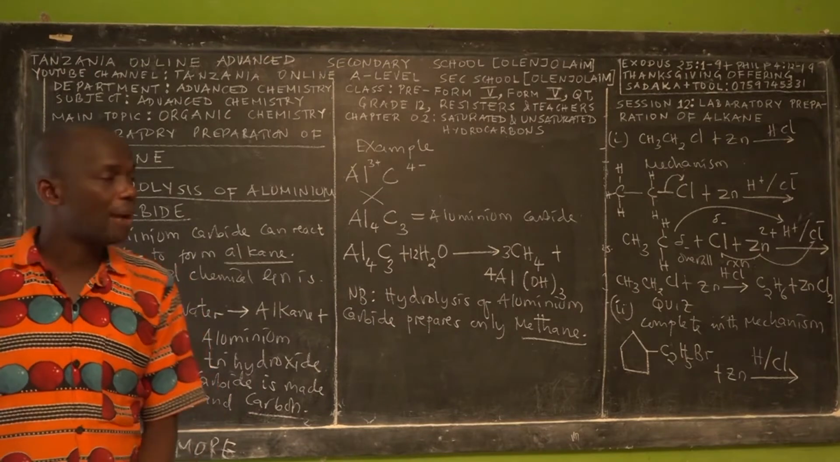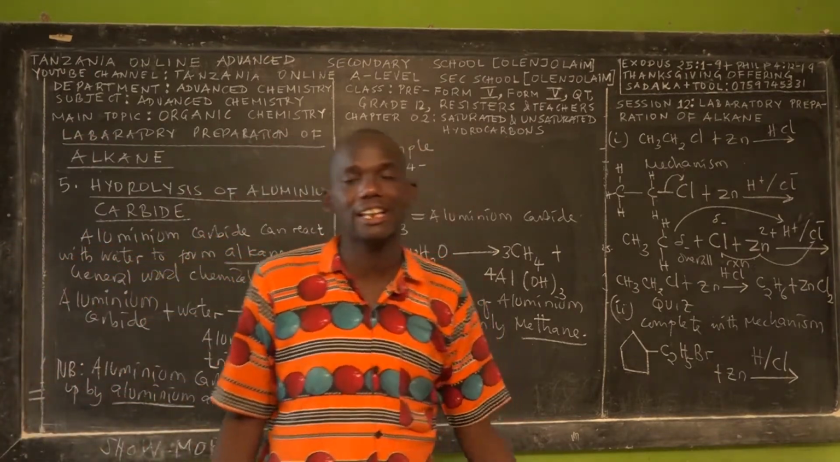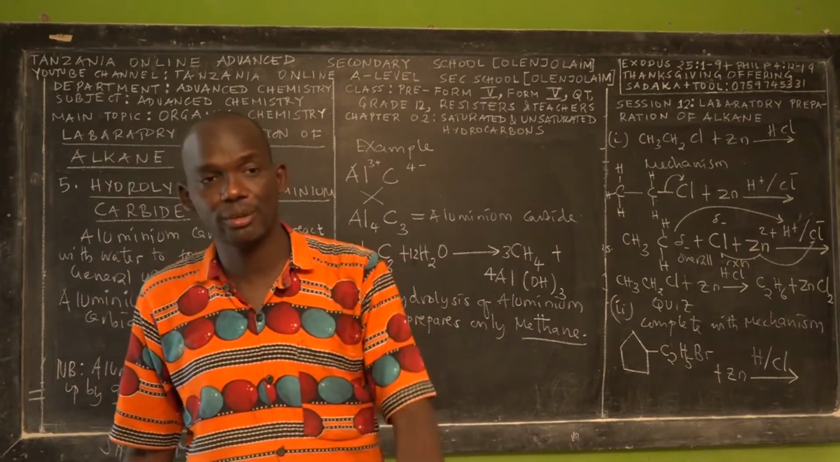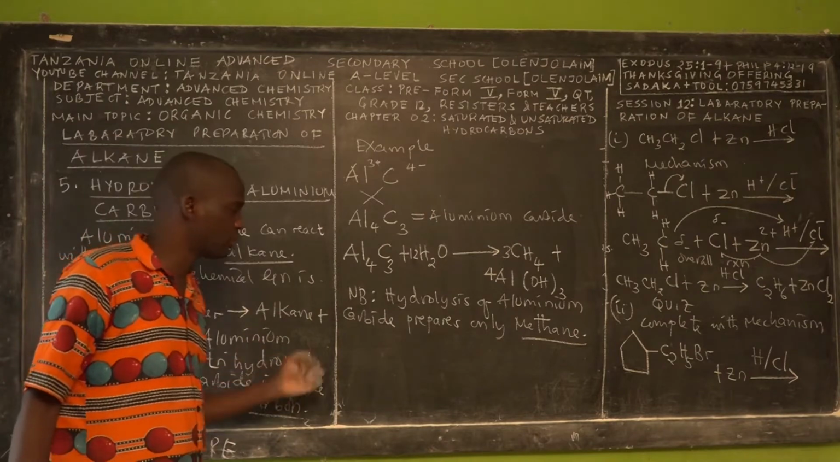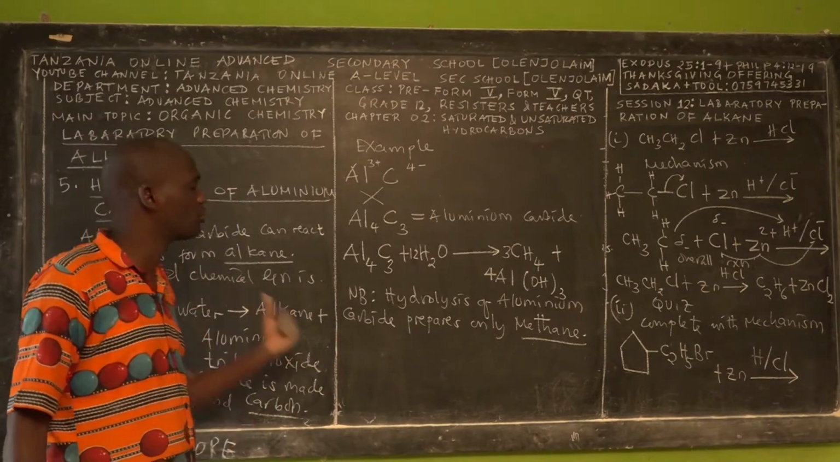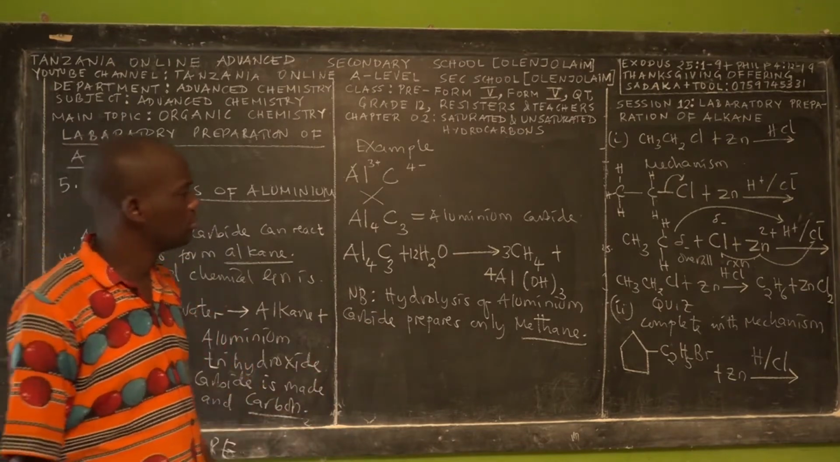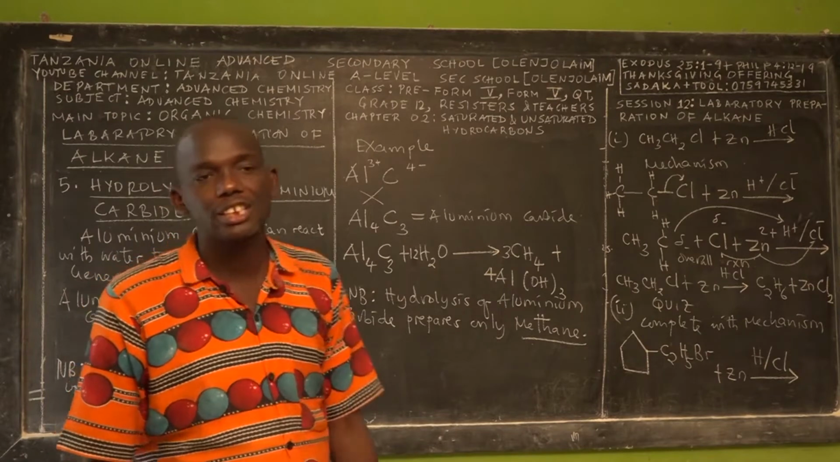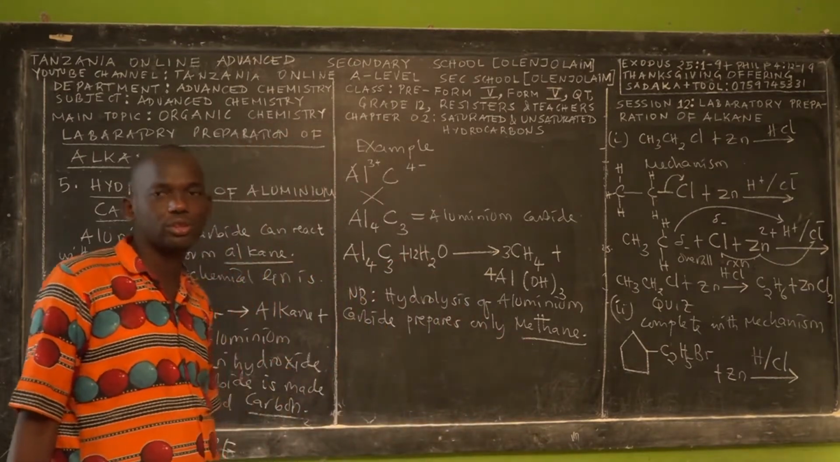Okay, so at this moment, how many methods of preparing alkane in the laboratory have we learned? 5 methods. And these methods are very important because, for example, you can be given a question in which you have to convert aluminium carbide to an aromatic compound. So you have to know the steps that you have to follow.